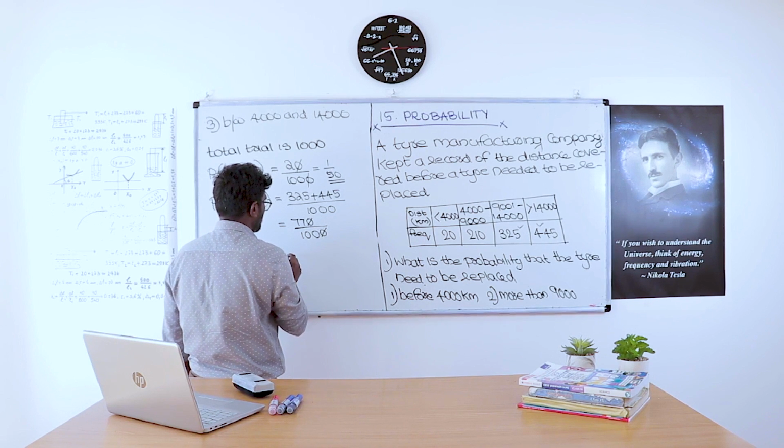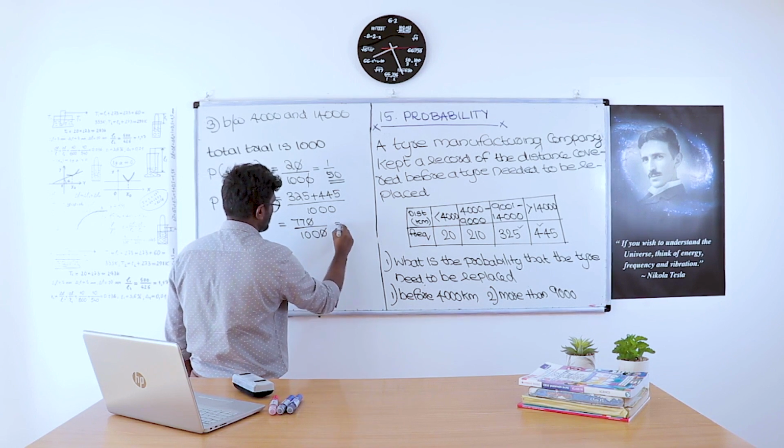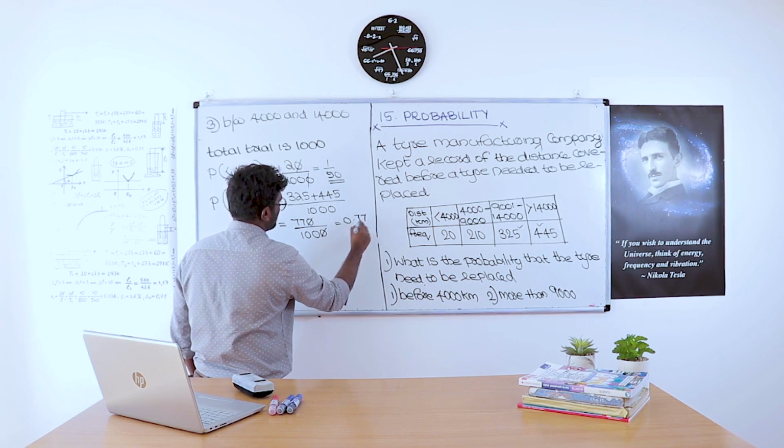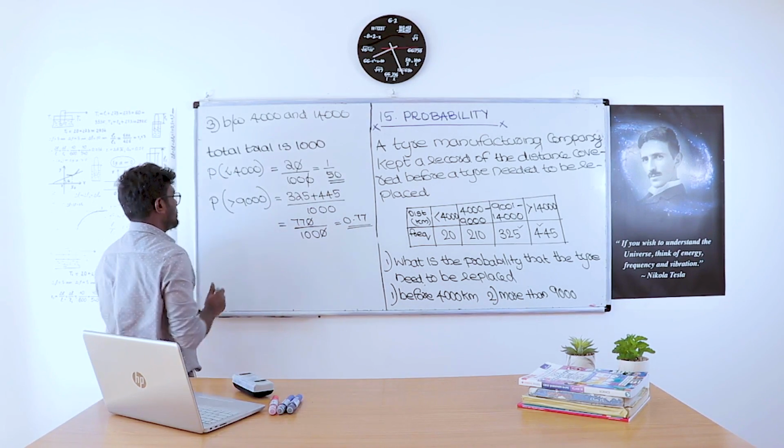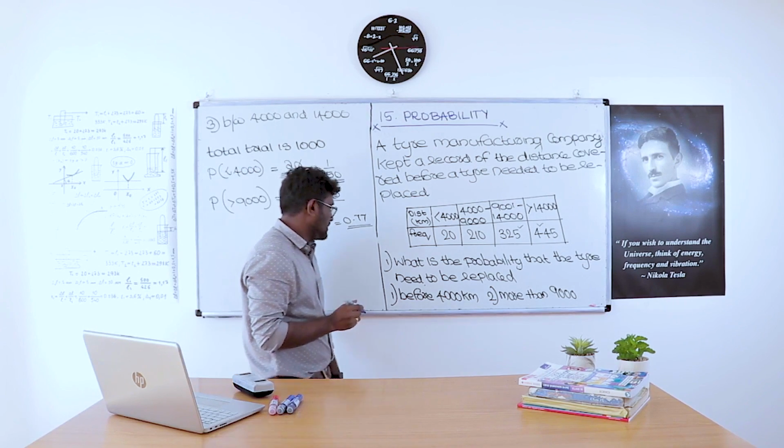Cancel, that is 77 by 100, equal to 0.77. This is the probability. The first is 1 by 50, this is 0.77. Next one.